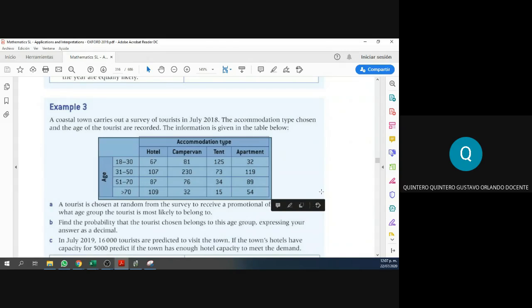Did you understand the full table, guys, or not? Yes or no? Anyone? Thank you, Majo. All right, somebody said no at least.